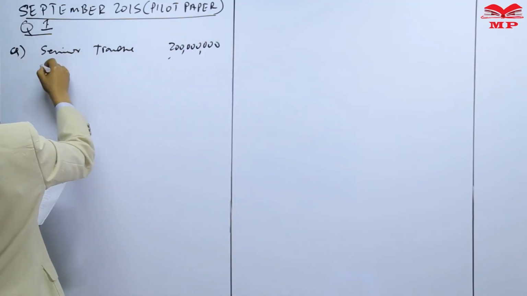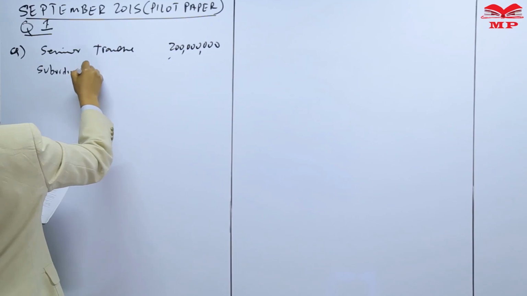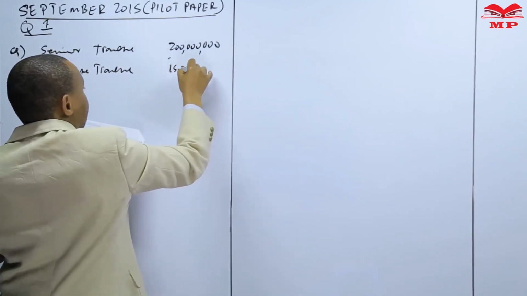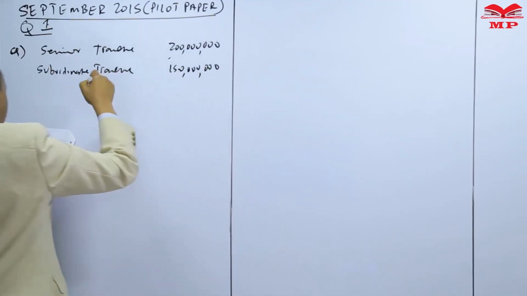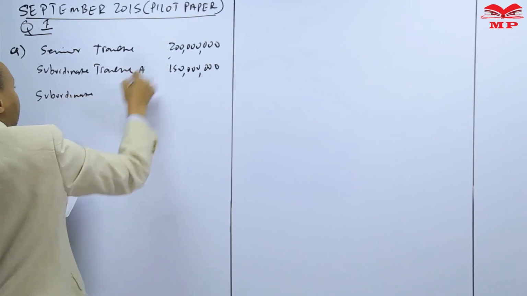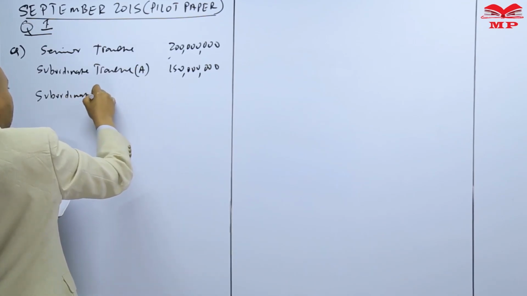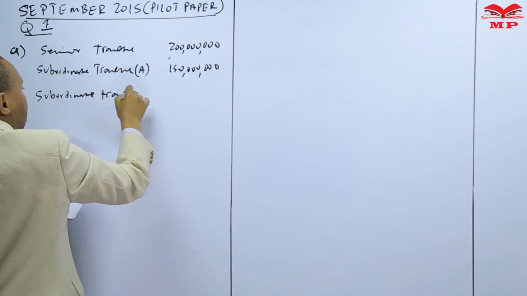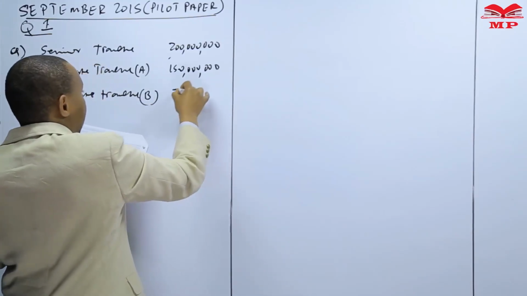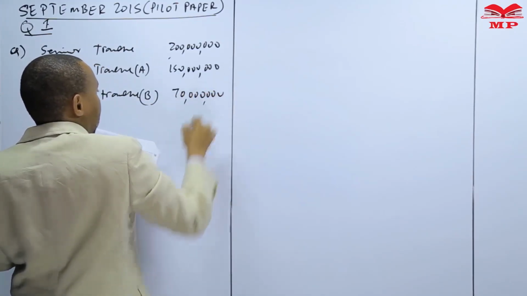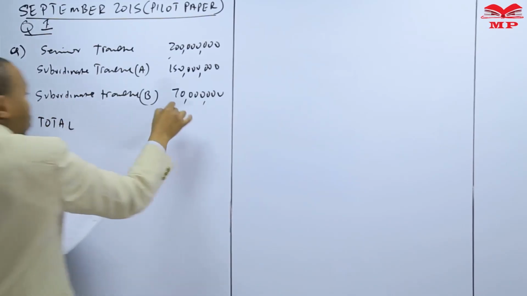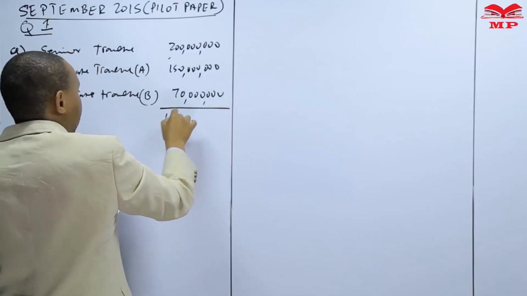Then we have subordinate tranche A, par value 150. Then subordinate tranche B, which is 70. Then the total, we have 420.